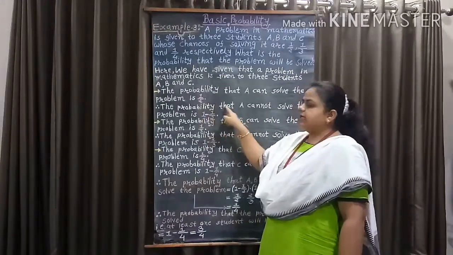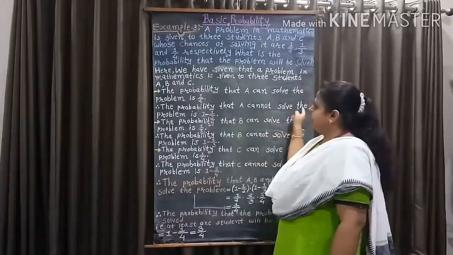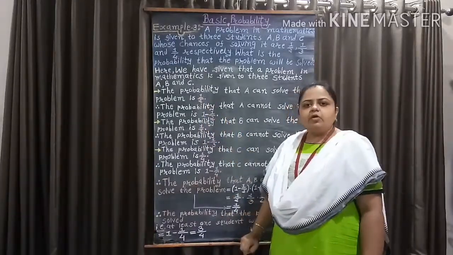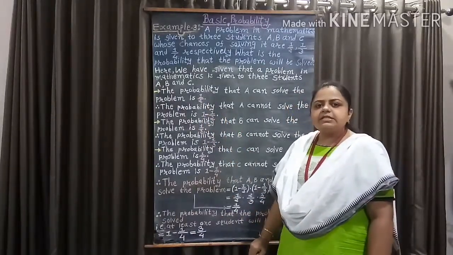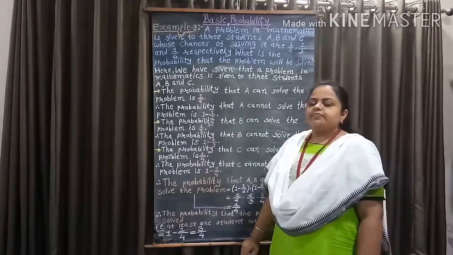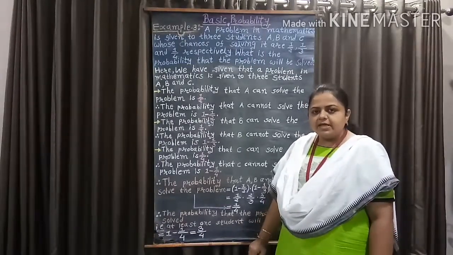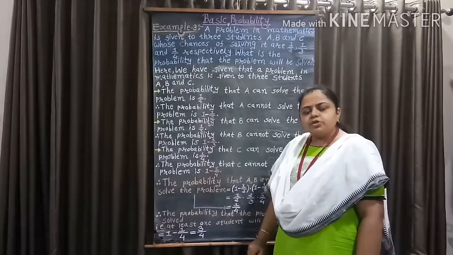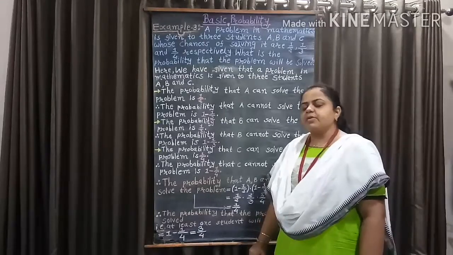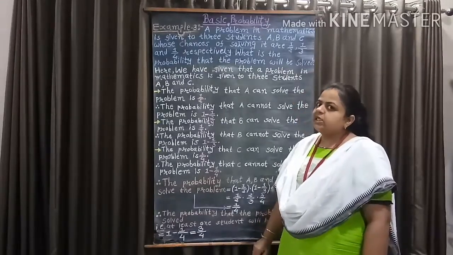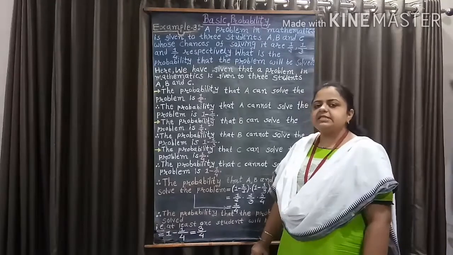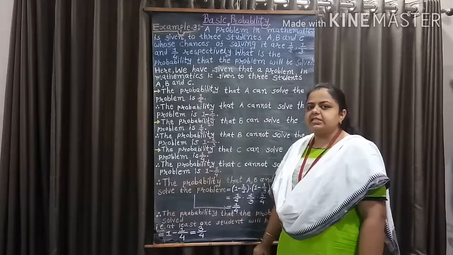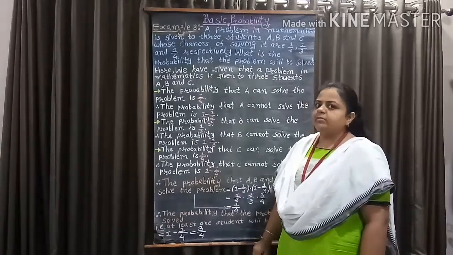Therefore, the probability that A cannot solve the problem is 1 minus 1 by 2, because we know that P plus Q equal to 1, where P is the probability of success and Q is the probability of failure. So, probability of success plus probability of failure is equal to 1. So, probability of failure, that is Q, equal to 1 minus probability of success, that is P. So, Q equal to 1 minus P.